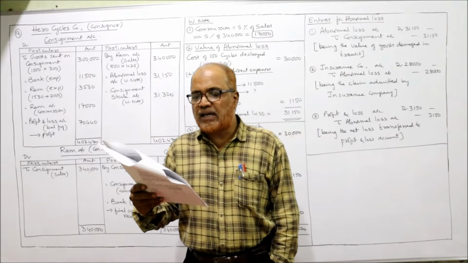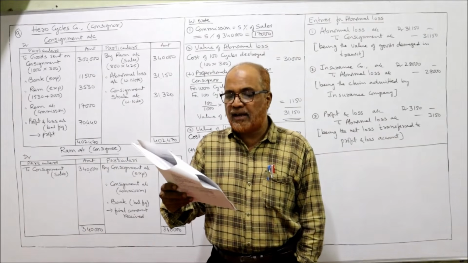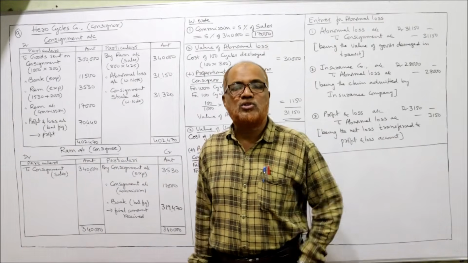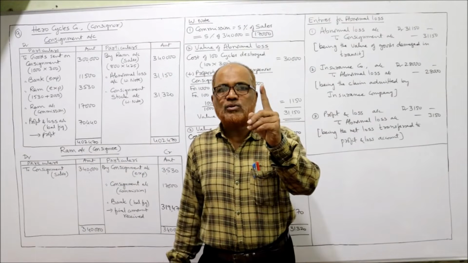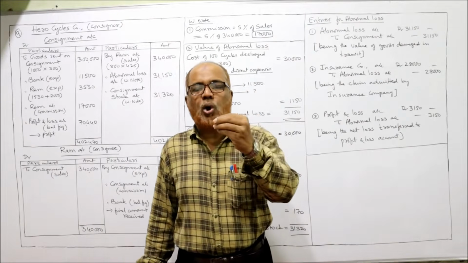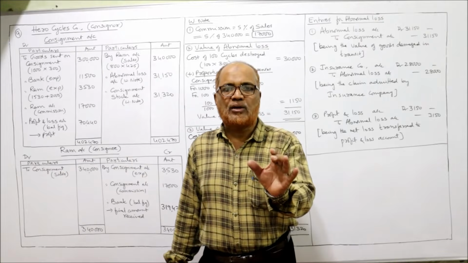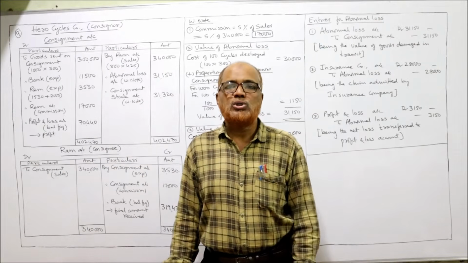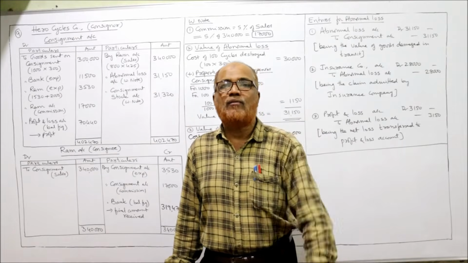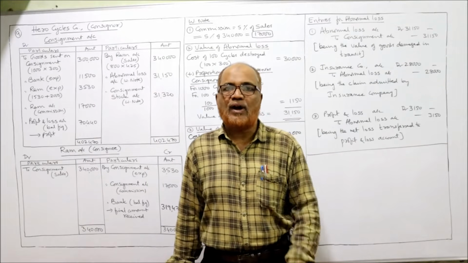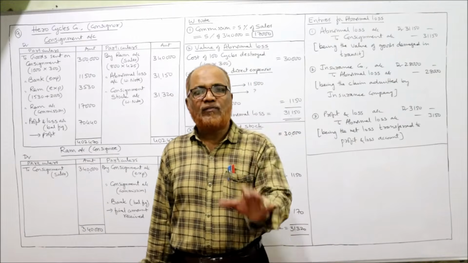During transit, 100 cycles were totally damaged. The insurance company admitted the claim at rupees 28,000, just like the previous problem. During transit, out of 1,000 cycles, 100 cycles got damaged. Insurance company has admitted the claim for 28,000. This is called abnormal loss. So in working note, we have to find out what is the value of abnormal loss. What is the value of 100 cycles which are damaged during transit? That is the value of abnormal loss.